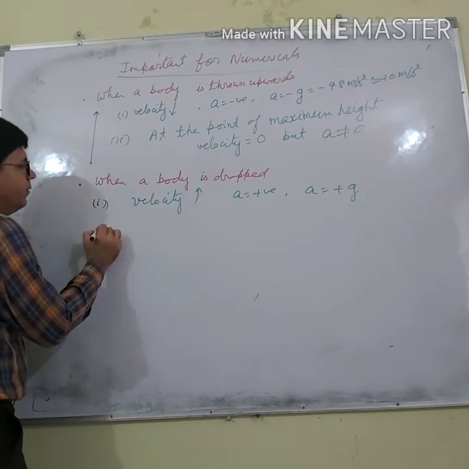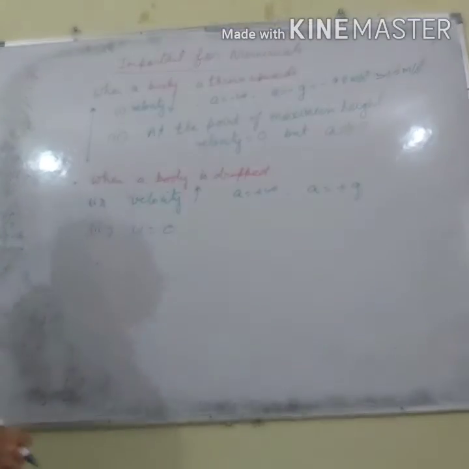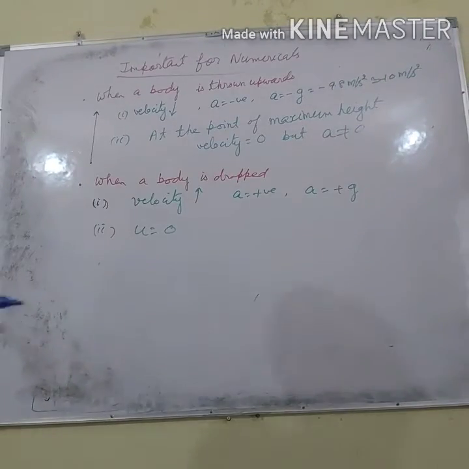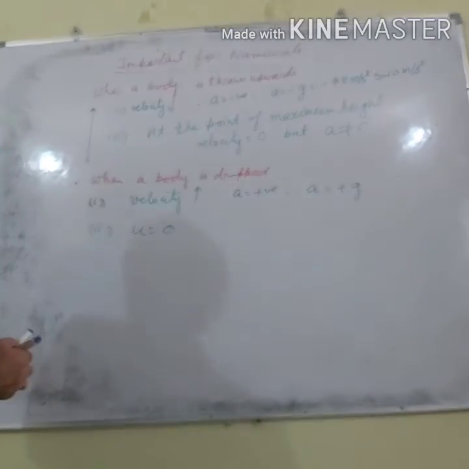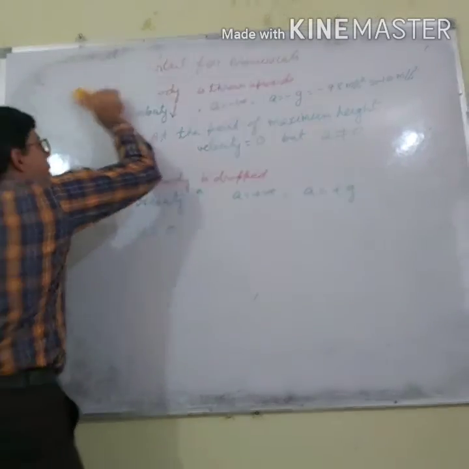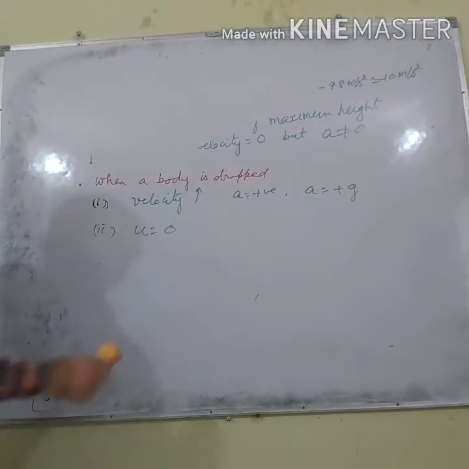And second point, I will take initial velocity 0, because when the body is dropped, its initial velocity is 0. So these are the points that you have to keep in your mind while doing the questions. So let us do the problems which are based on this. These points are very, very important.